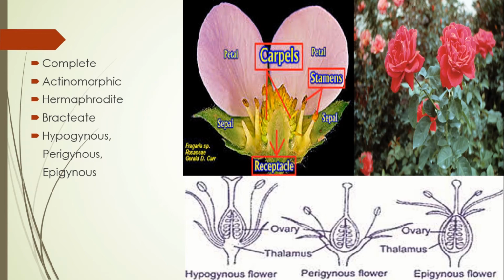They are also referred to as hermaphrodite, as they possess both male and female reproductive organs. Flowers of the Rosaceae family also possess a bract, so due to the presence of bracts, we call the flowers of such family bracteate. They may be superior and inferior: superior in the case of hypogynous and perigynous, and inferior in the case of epigynous.